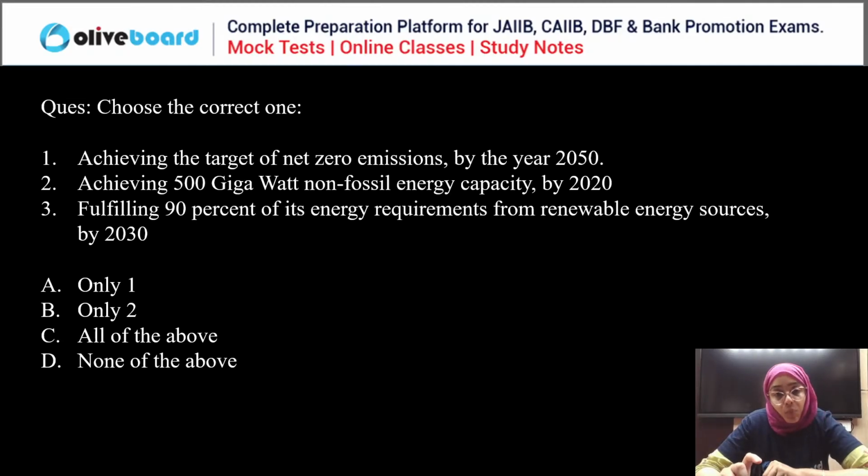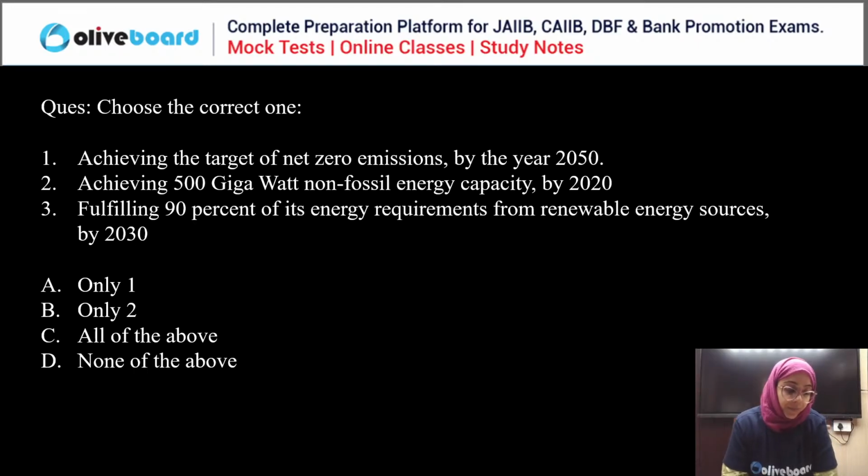So India has made some commitments. Now you have to choose the correct one. Achieving the target of net zero emission by the year 2050, achieving 500 gigawatt non-fossil energy capacity by 2020, 90% of your energy requirement from renewable sources by the year 2030. We have to choose the correct one.